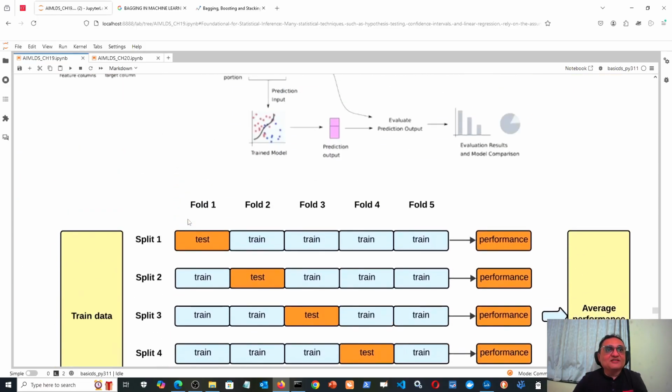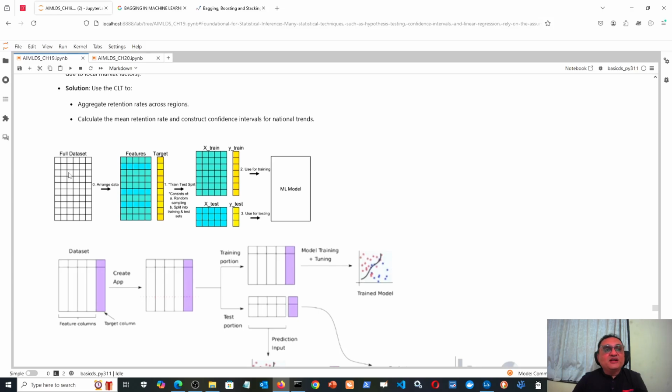For that I have given some diagrams, right? See how we do data science. Suppose this is one entire dataset in which the first columns are the feature columns and the last one column is the target column. So first of all I divide into X and Y. X is called my feature matrix and Y, small y, is called my target vector, right?